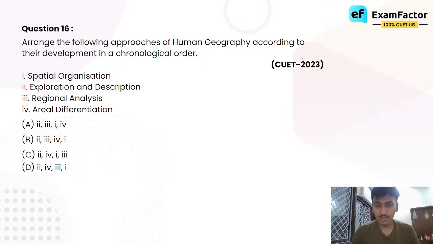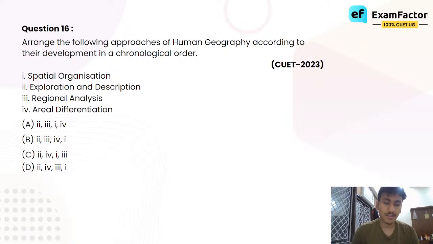In the exploration and description phase, they didn't take into account the detailed aspects of it. They maintained an encyclopedic description. Encyclopedic, what does that mean? That means that they took into account all the factors without hyper focusing on just one factor.